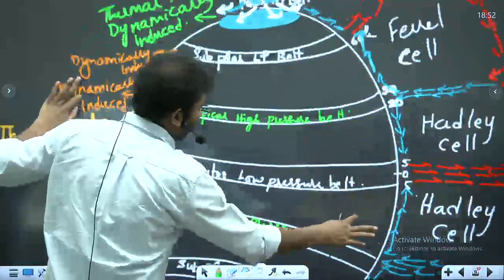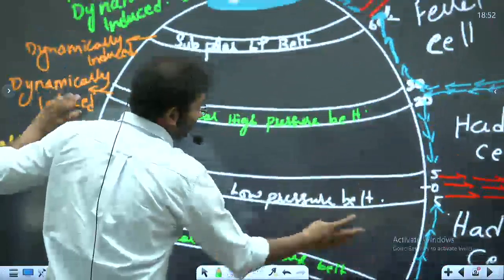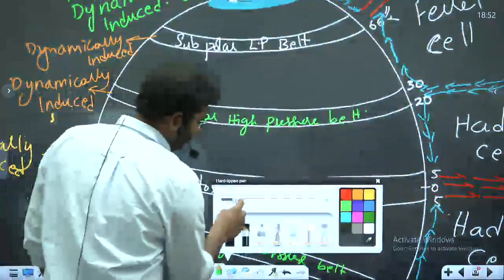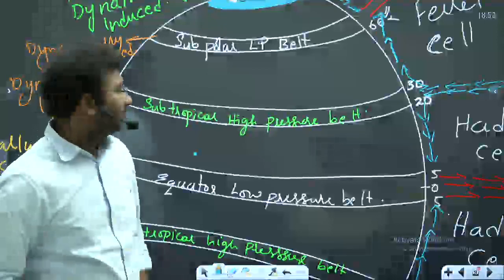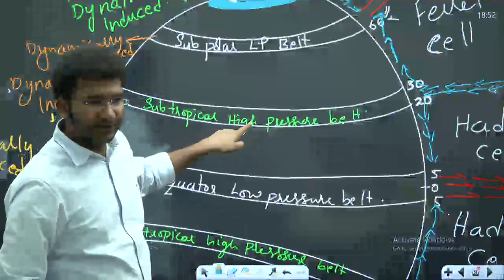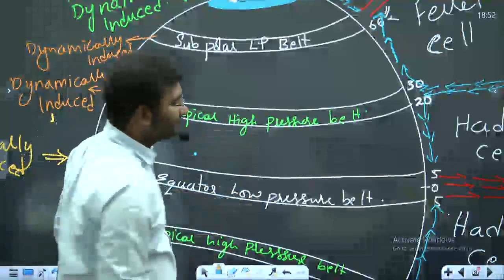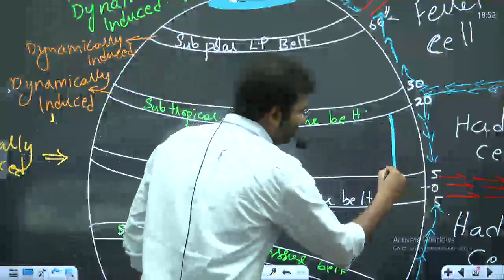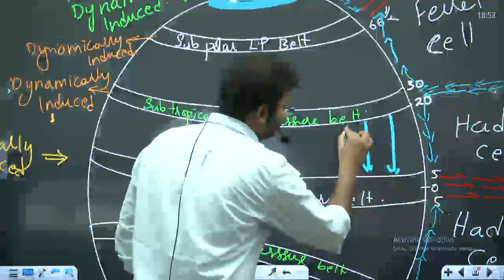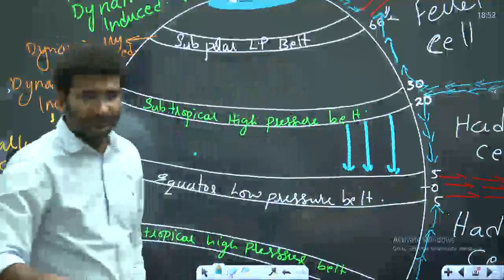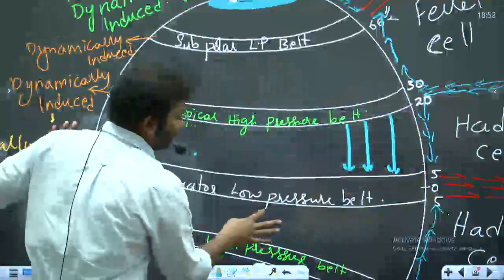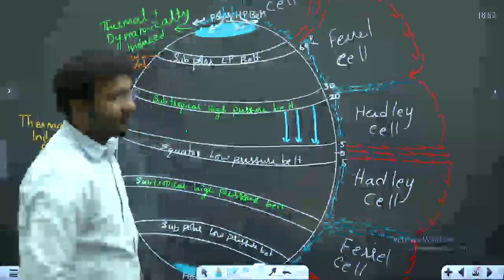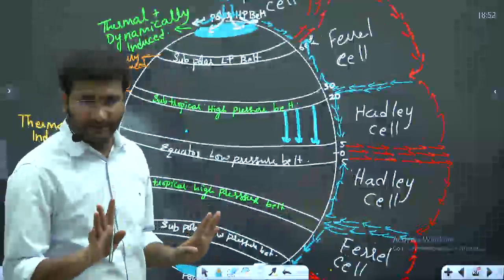First, I'll take one particular column and let's try to apply this. In which direction are they moving? Winds are moving from subtropical high pressure belt to equator. This is how the wind is moving, right? That's it. Any confusion? Clear?